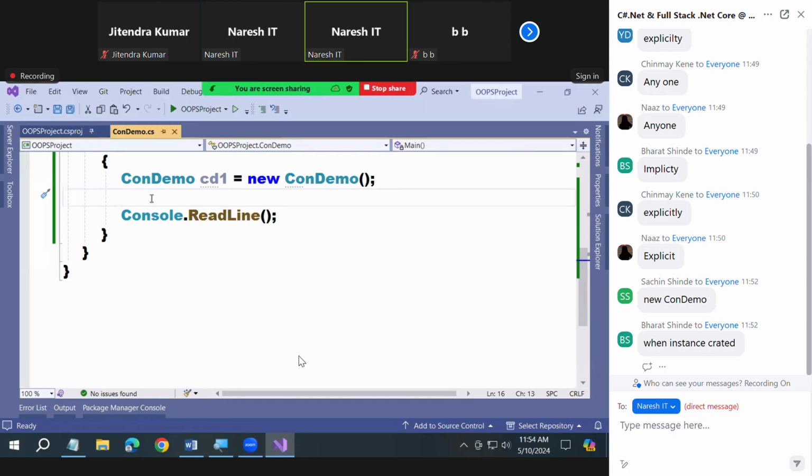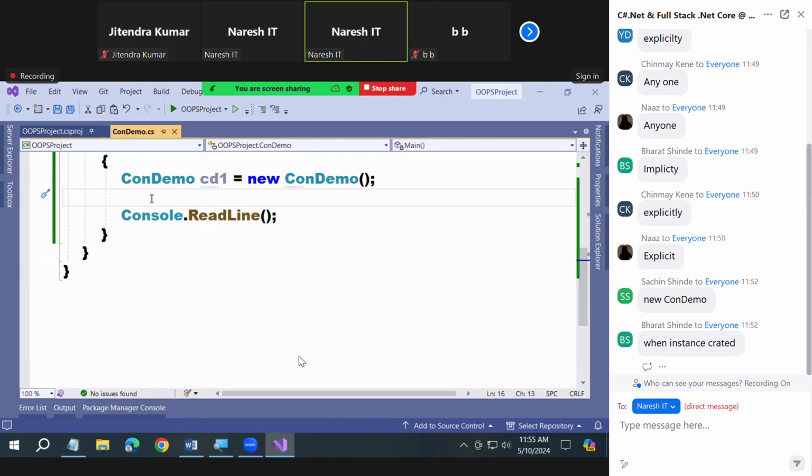See, whenever I create an instance, listen, all these are interconnected with each other. Whenever I create an instance, I call a constructor. And this will allocate the memory. Did you understand?